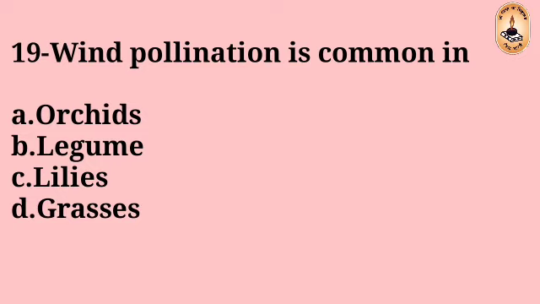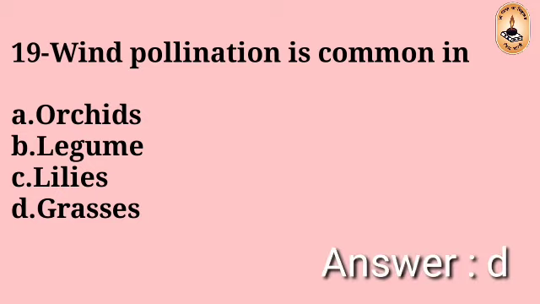Question number 19. Wind pollination is common in: orchids, legumes, lilies, grasses. The right answer is D, grasses.